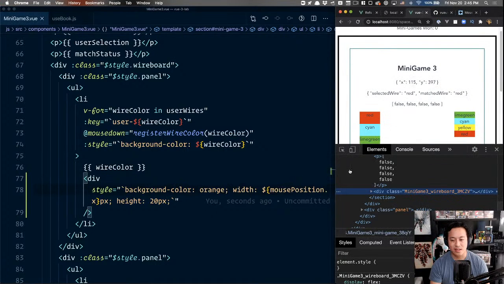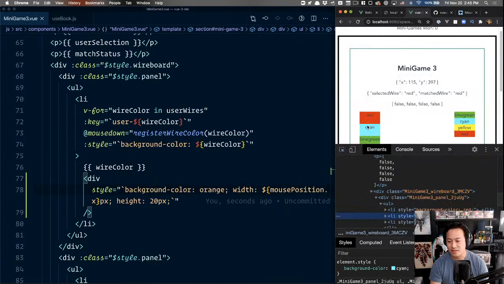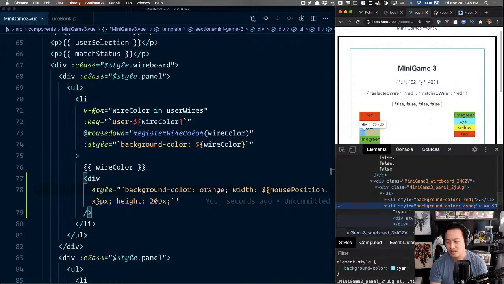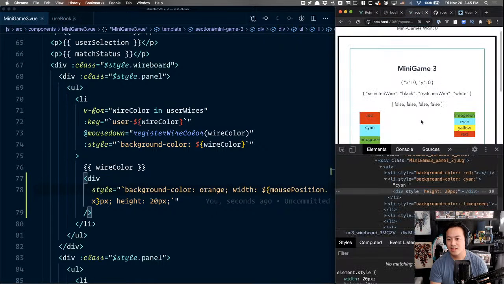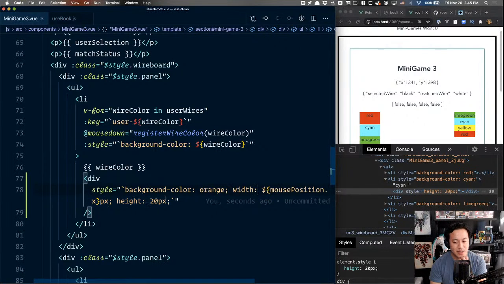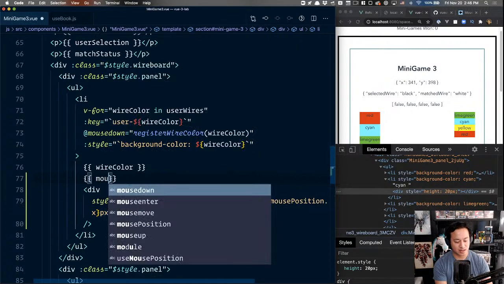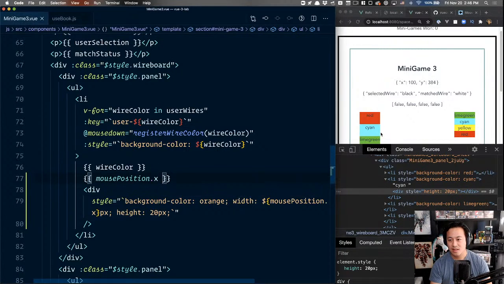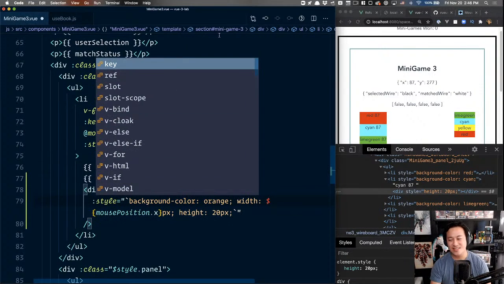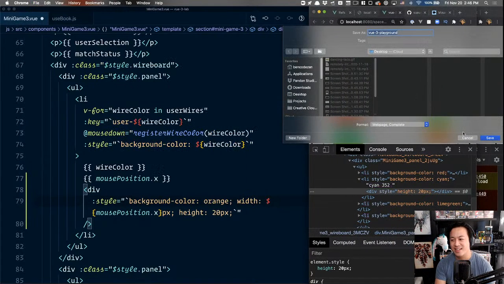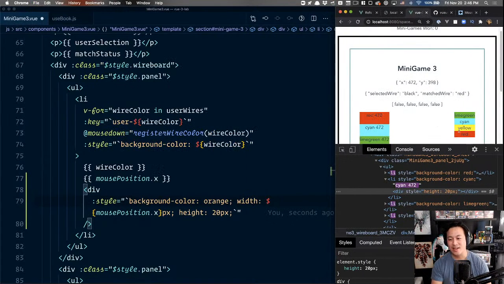Why is it not working? Is it because it's 0 at first and then it never updates? Nope. Background color. Where's my orange thing? Let me refresh. Oh no! Hold on. Background color, mouse position. Nope, that should work. Yep, that's good. Oh, I knew something was funny. I was like, where's my syntax hiding? I did not v-bind. Okay, now that I v-bound correctly,